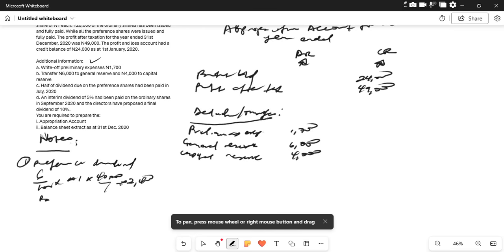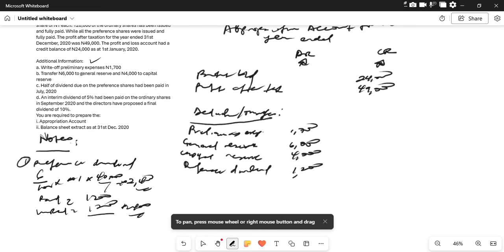Paid equals 1,200. Unpaid is 1,200 because it is half. So this will give us 2,400 naira. So we have it here: the preference dividend, which is the one paid, which is a charge on the profits, of 1,200.